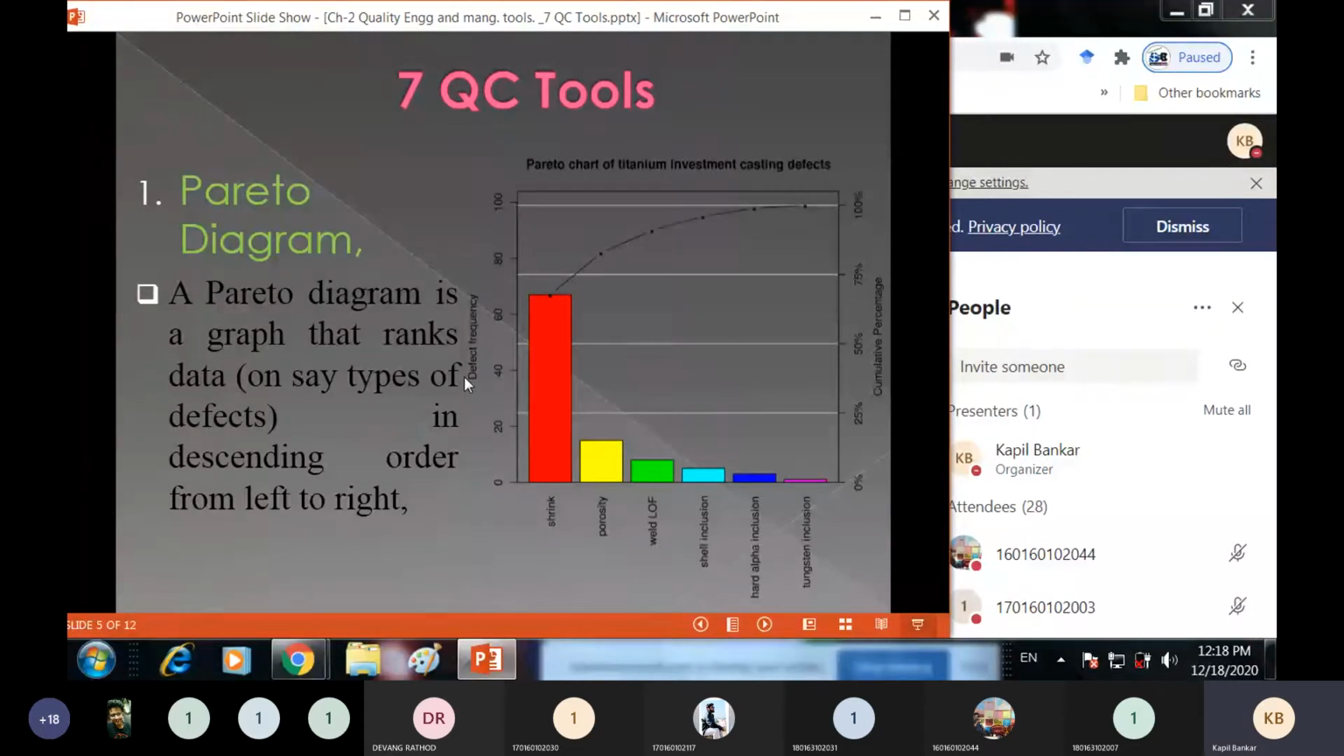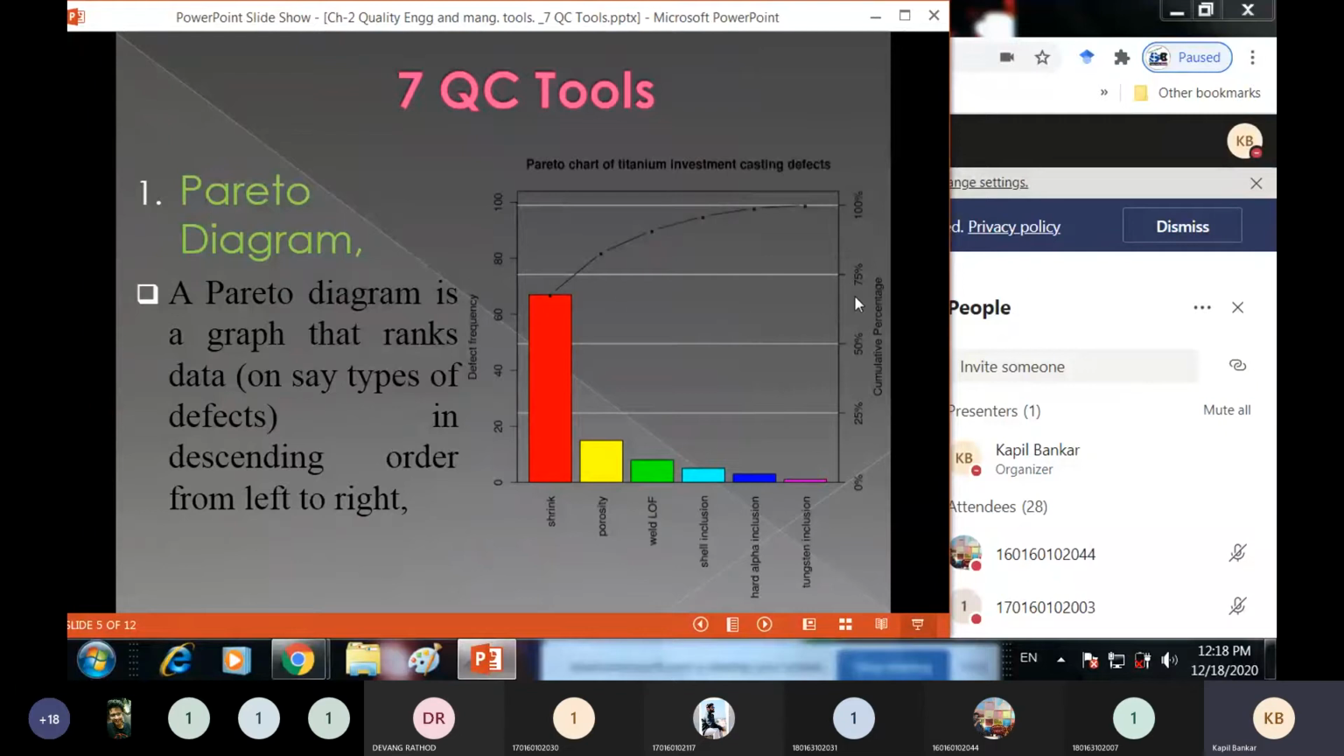Okay, that means your defect is generated. So how much is it valued, in how many dollars or rupees? You can also put dollars or rupees on the vertical bar, or you can place the defect frequency. So here we have taken these defects on the horizontal bar and defect frequency on the vertical bar.